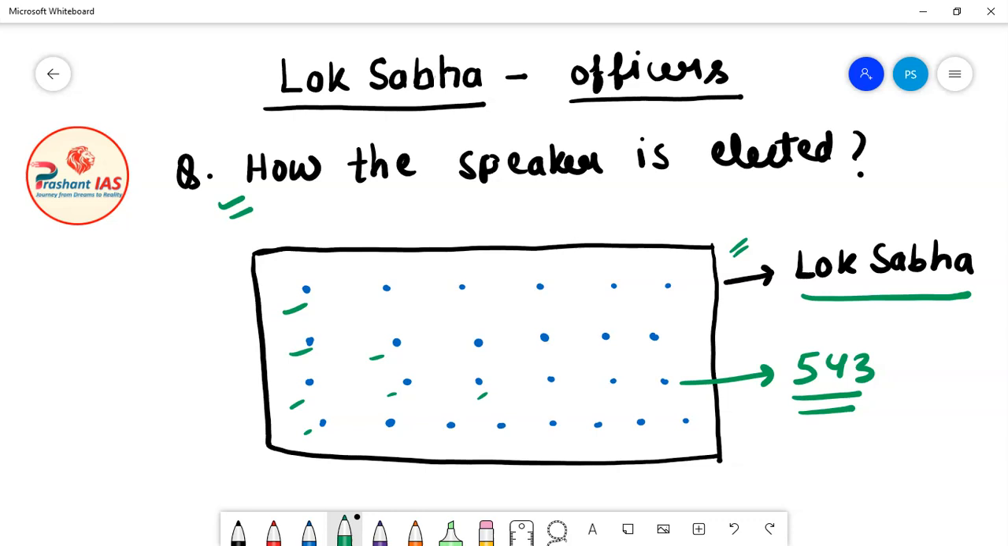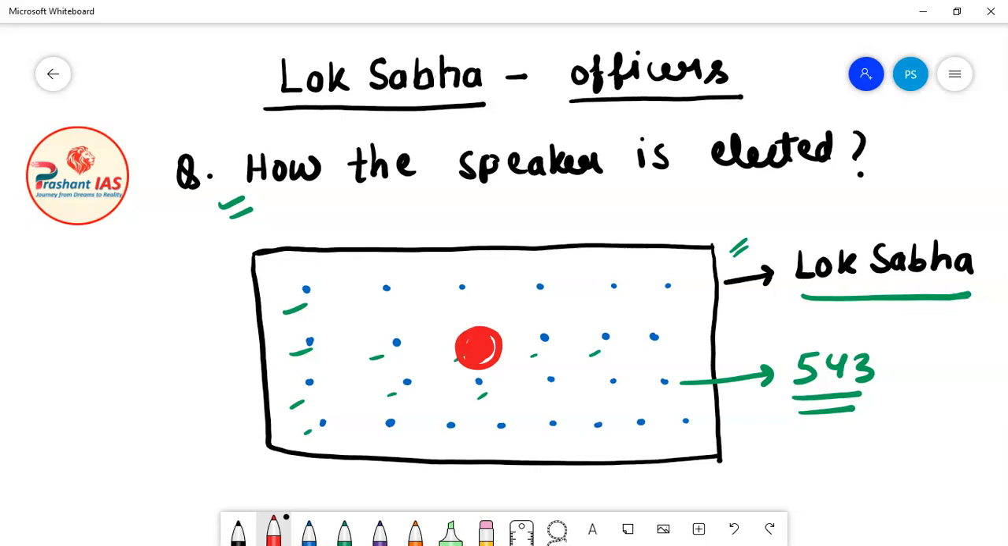I have told you that all these blue dots are the members of Lok Sabha. Now all these members will choose one member as their speaker. For example, let's suppose that all the members together decided that this person will become the speaker of Lok Sabha. So what will happen? This person will become the speaker of Lok Sabha.